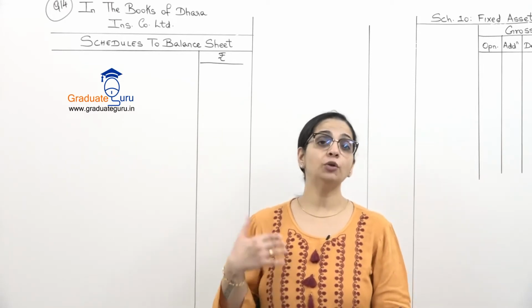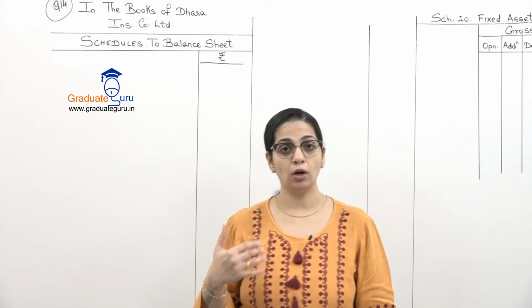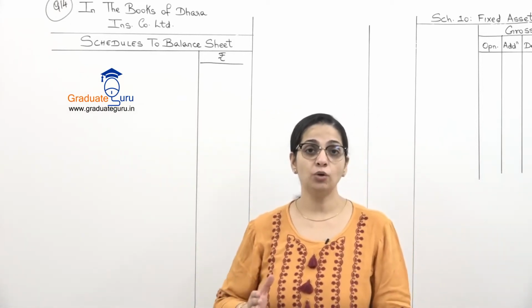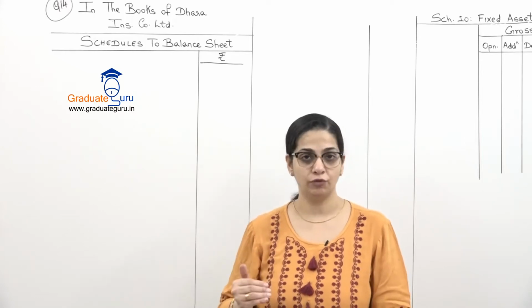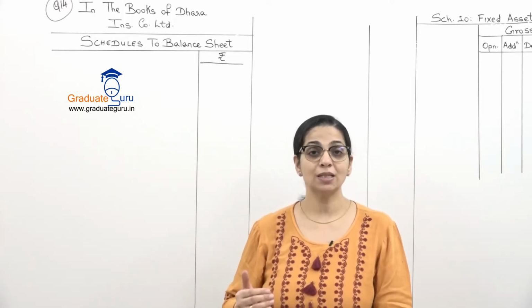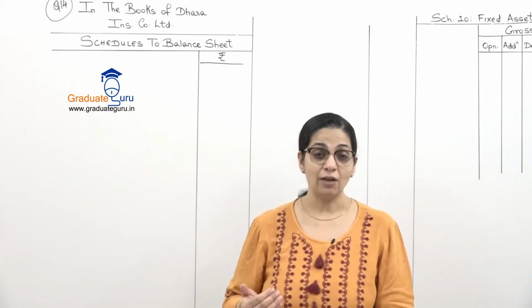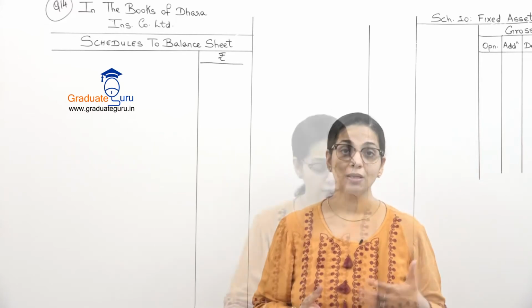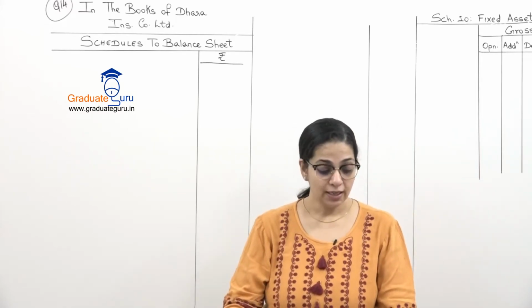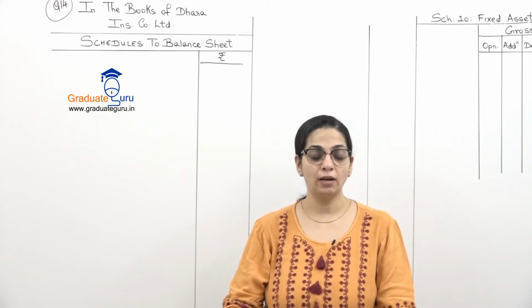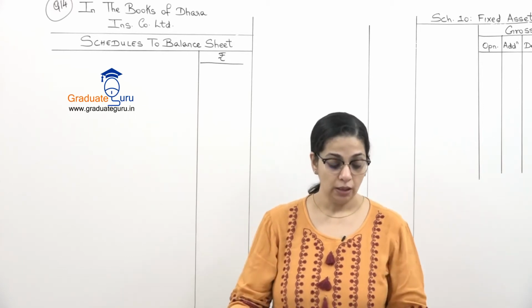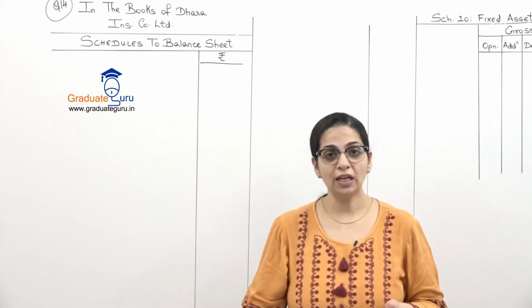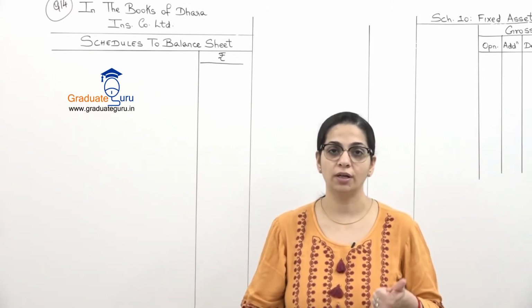Now if you refer to the balance sheet schedule जो हमने already format में बनाया था, there you will realize that schedules start from schedule number 5. 5 is share capital, 6 is reserves and surplus, 7 is borrowings, 8 is investments, 9 is loans, 10 is fixed assets, 11 is cash and bank balance, 12 is advances and other assets, 13 है current liabilities, 14 है provisions और 15 है miscellaneous expenditure not written off.